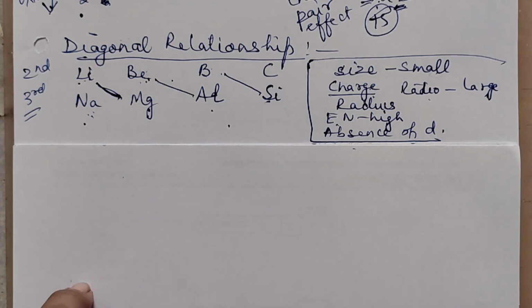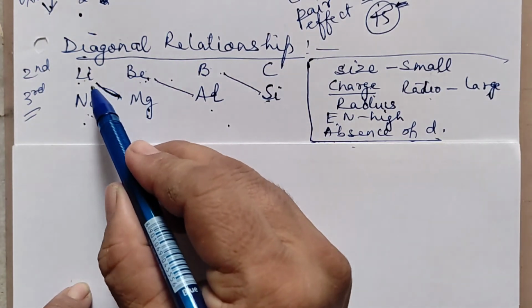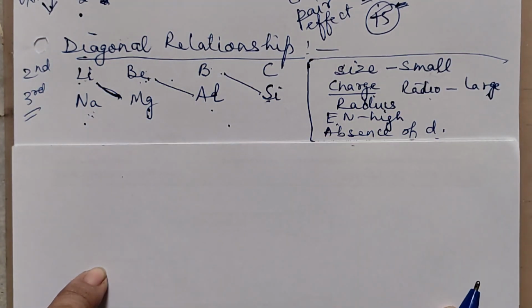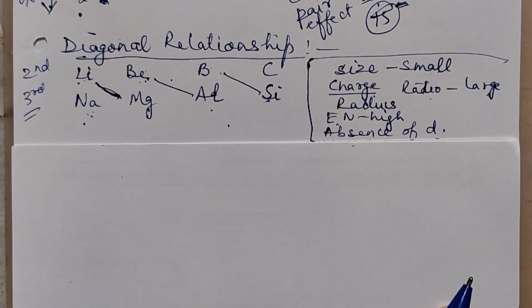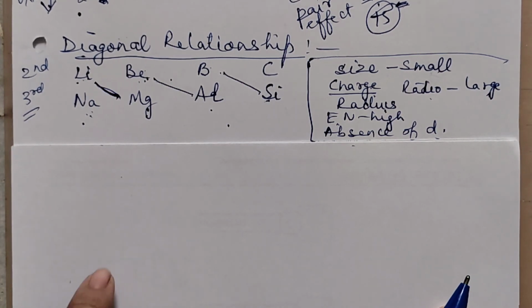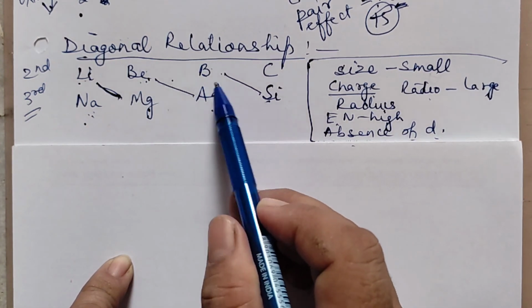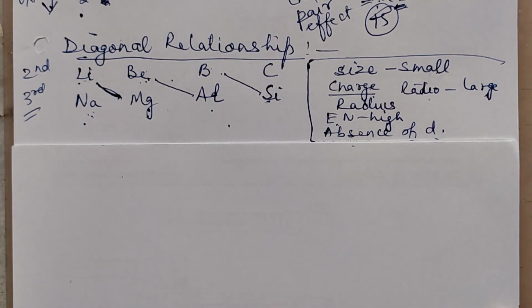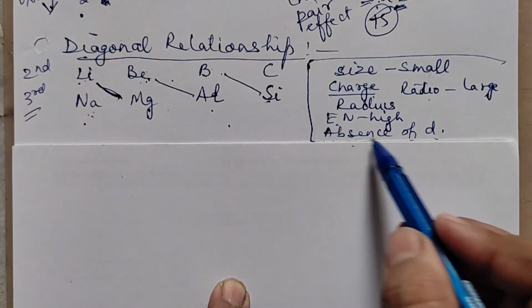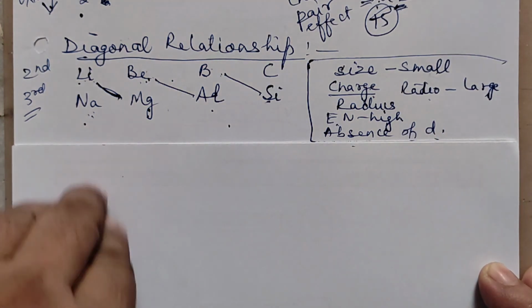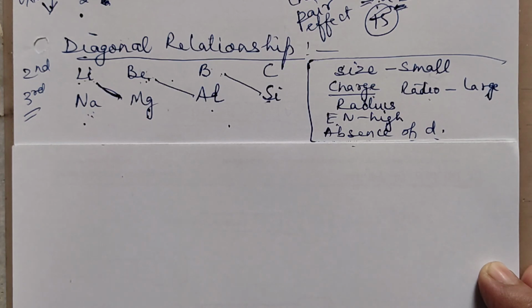So these are the probable reasons why the first member of these particular groups does not behave like the members of its group. When we study the group properties, you will find that many of the lithium properties will be like magnesium, beryllium will be like aluminium, boron will be like silicon, and so on. These properties make them not like their group members, but like the next group member, which is diagonally opposite in the third period.